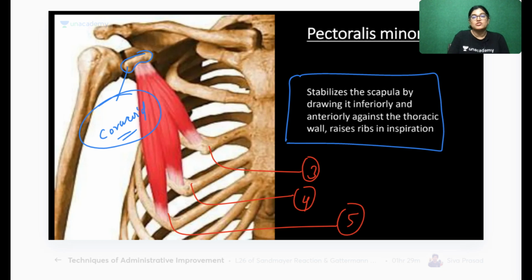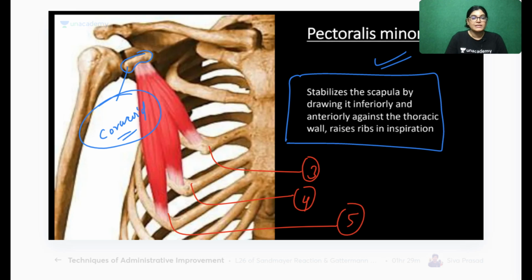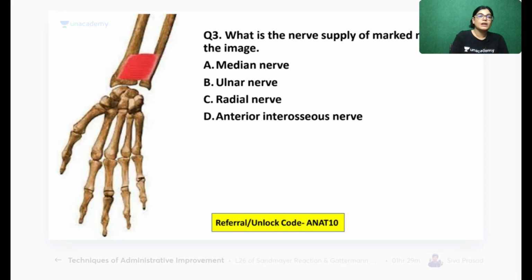If we talk about its action, the most important action is that it stabilizes the scapula by drawing it inferiorly and anteriorly, and it also raises the rib in the case of inspiration. So this is the correct answer for the action of pectoralis minor muscle. Question number 2, A is the correct answer. So all of you, let's move on to the next MCQ for today's session.